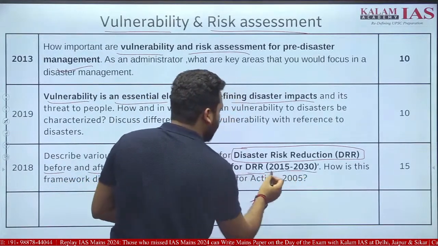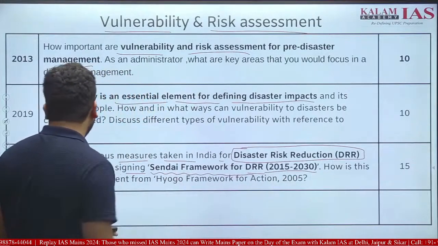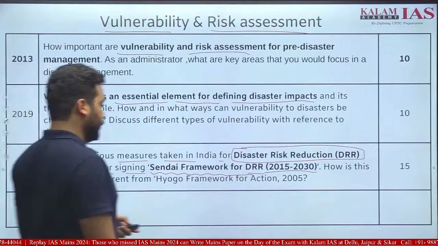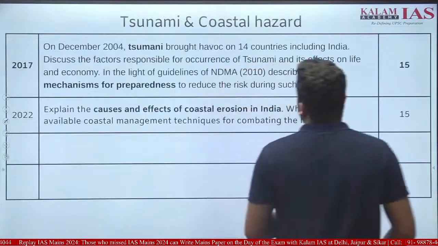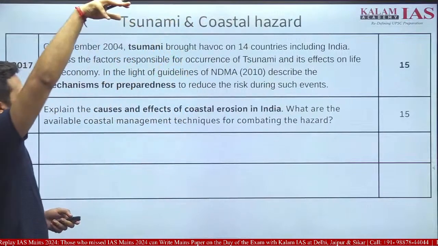We know this is the time period for the Sendai framework. Sendai is in Japan. It was signed by India. Okay. Let's move forward. Tsunami and coastal hazard. This is the fourth theme which we are exploring.